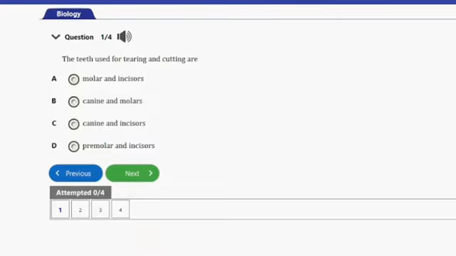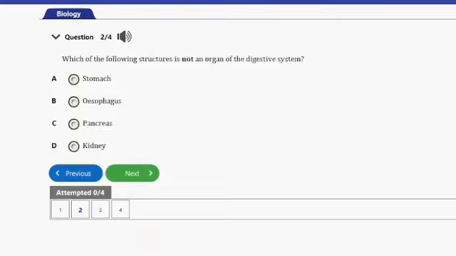Let's go ahead and consider the next question, guys. That's question number 2 here. It says, which of the following structures is not an organ of the digestive system? We have A. Stomach, B. Esophagus, C. Pancreas, D. Kidney. So guys, kidney does not play a role in digestion, and as such it's not a part of the digestive system. The stomach, the esophagus, and the pancreas are actually parts of the digestive system, but not the kidney.